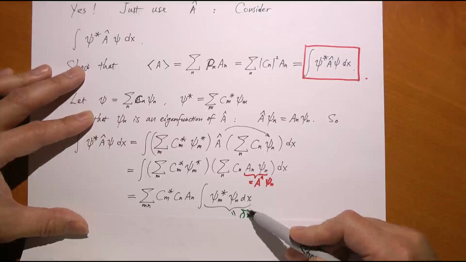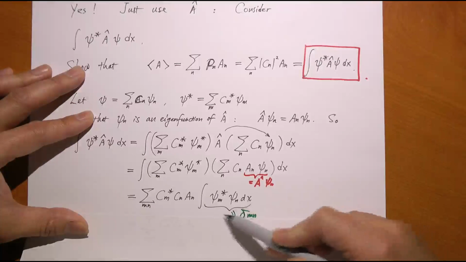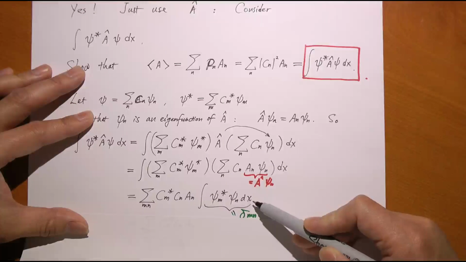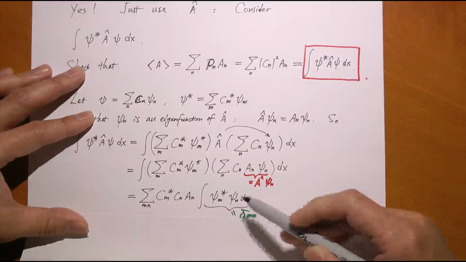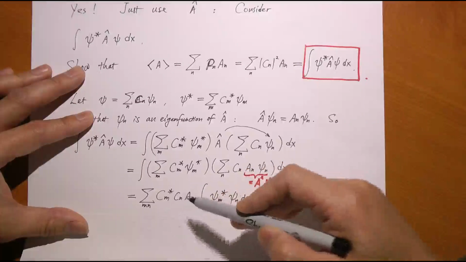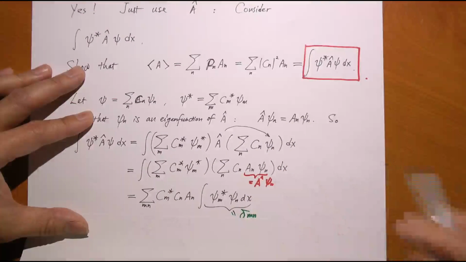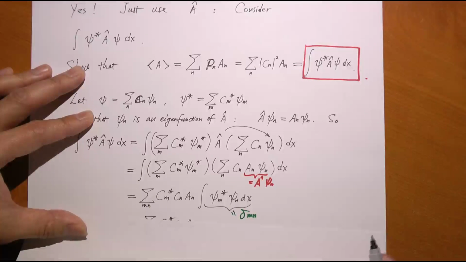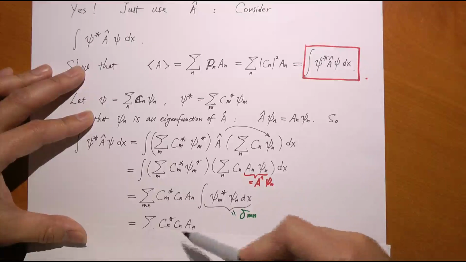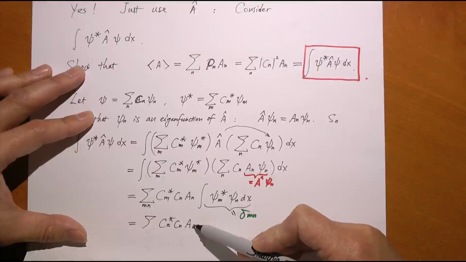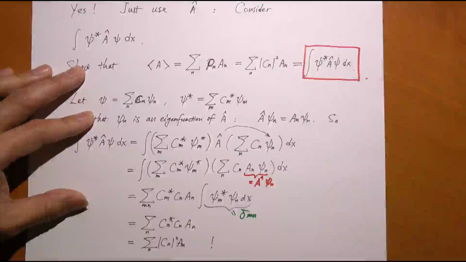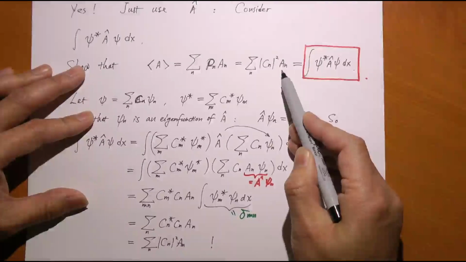Isn't that the Kronecker delta mn? So again, this integral is only non-zero when m equals n, which reduces this double sum into a single sum over n, and when m is equal to n, this integral equals 1 by normalization, so I get this, Cn star, Cn, An. And this, as you recall, is just Cn star, An. That is exactly what I tried to prove.